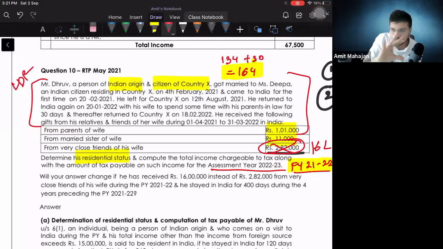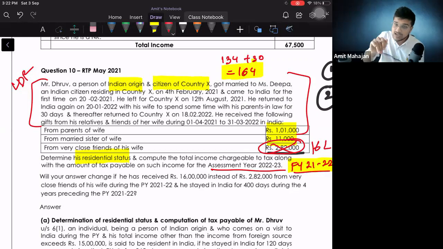Now everything else is the same, no? I am such a person of Indian origin coming into India for a visit. As per this understanding, for me the second basic condition is not applicable. But if my total Indian income is more than 15 lakhs, then in that case the second basic condition will get revived with some alteration. The alteration is what? The alteration is to make 120 in place of 60. That's it.